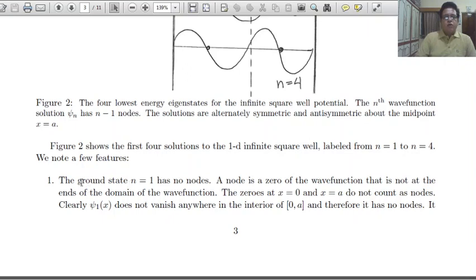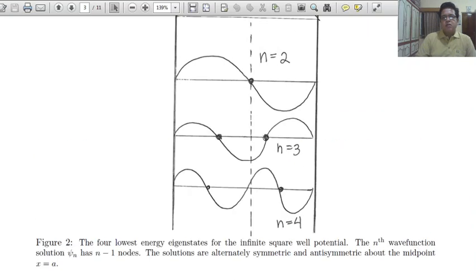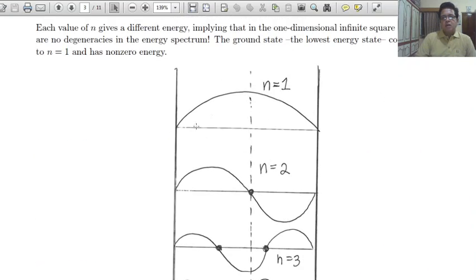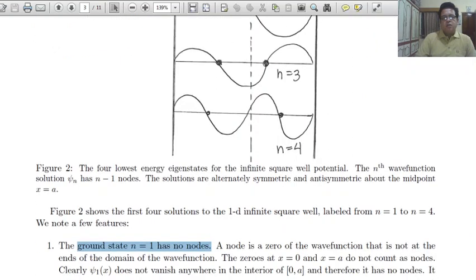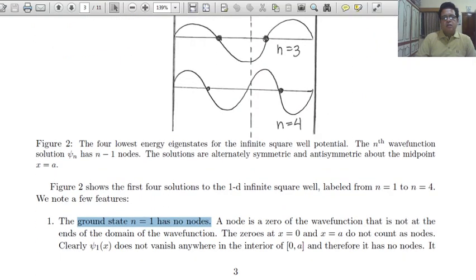For n equal to 1, we know the ground state is n equal to 1. At the boundaries you have no nodes. What is a node?